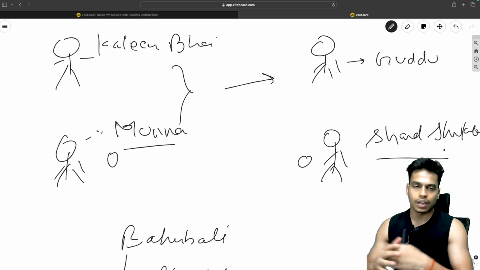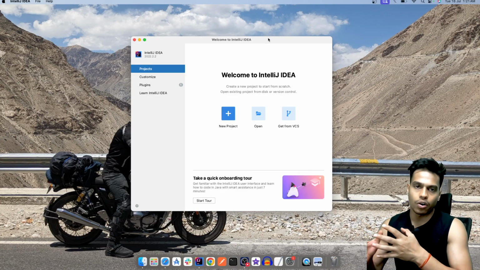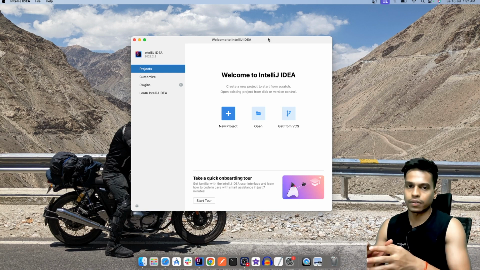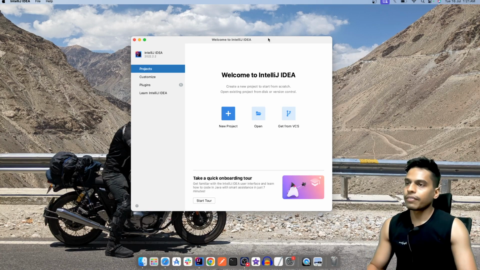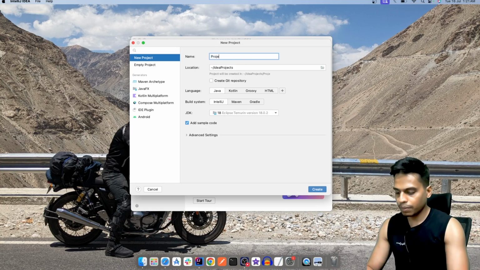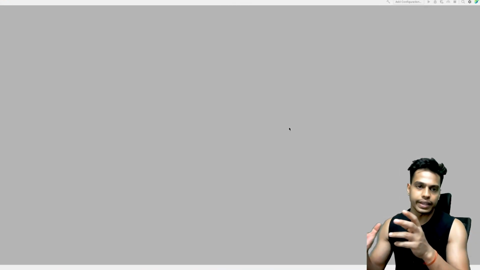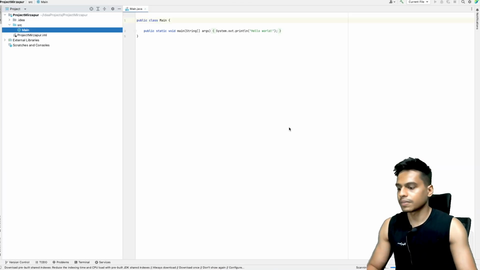We'll be using IntelliJ as the IDE for this video. So here we have it, let's create a new project. The name of the project will be Project Mirzapur. For the language we'll choose Java, and simply press the create button and it will create the project for us.